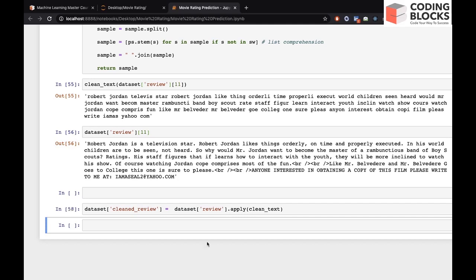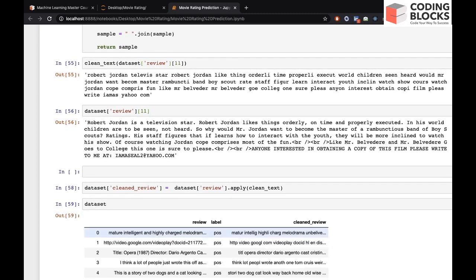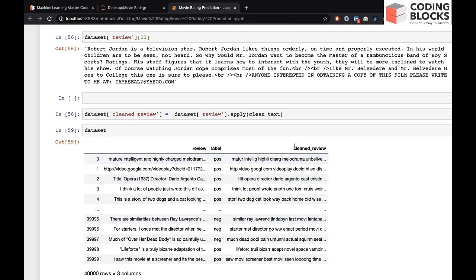As you can see, it is completed now. Let's check our dataset variable, which is a pandas data frame. Now you can see you have one more column, which is clean review. It is the advanced version of the review column, which is pre-processed now. So we do not require the review column anymore.